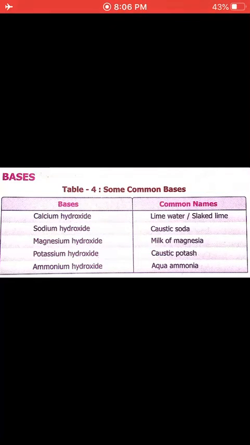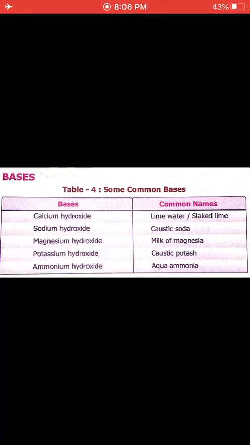Sodium hydroxide, where is it found? Caustic soda, which is used in the food. Okay, magnesium hydroxide, milk of magnesia. When you find that there is a lot of acidity, we can use that milk of magnesia, that is magnesium hydroxide, and we drink, our acidity will go away. This is a base. Why acidity? Because in the stomach a lot of acid is there just because of hunger, and it burns our chest. So when we drink base, acid will get neutralized.